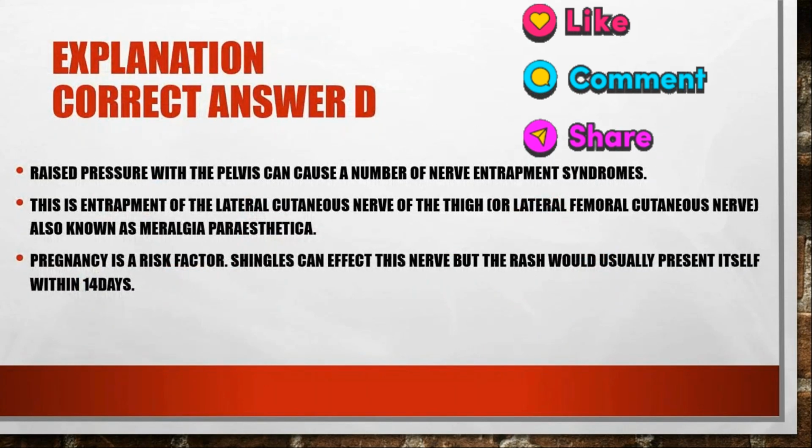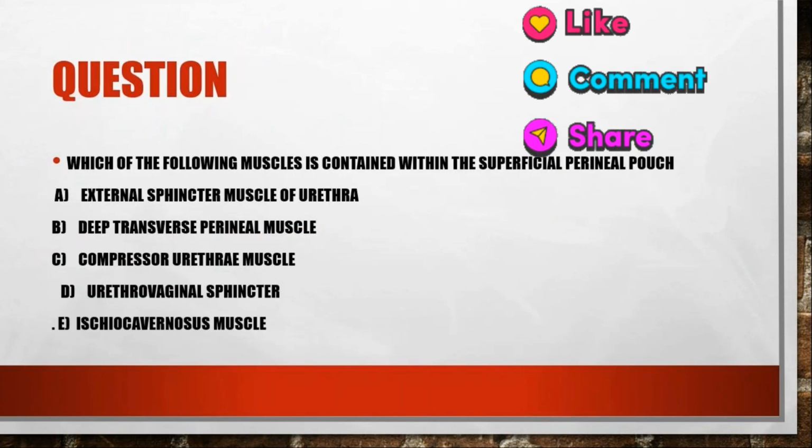Raised pressure within the pelvis can cause a number of nerve entrapment syndromes. This is the entrapment of the lateral cutaneous nerve of the thigh, or lateral femoral cutaneous nerve, that is also known as meralgia paresthetica. What is the risk factor? Pregnancy is a risk factor, and shingles can affect this nerve, but the rash would usually present itself within 14 days. So I hope the answer is clear.